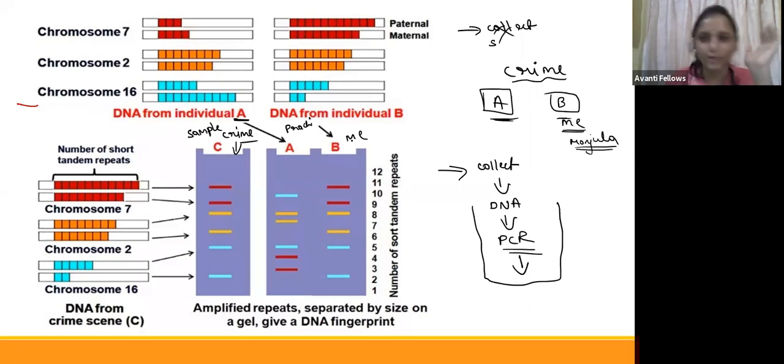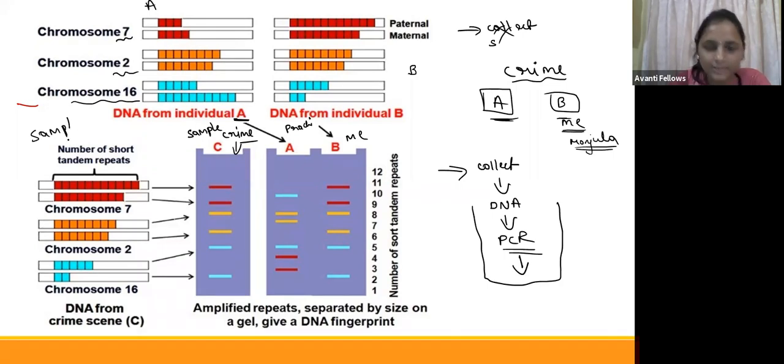Then what is going to happen here? They will take the sample from my DNA and from Prachi's also. Here you can see they have taken chromosome number 7, chromosome number 2, and chromosome number 16. This is the fragment from A, and this is the fragment from B. How many fragments are we going to get here?